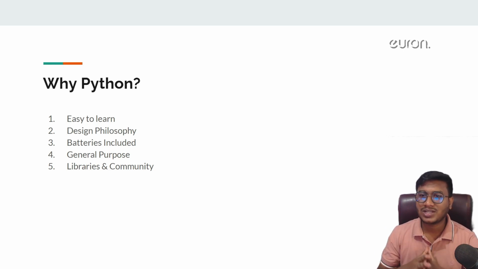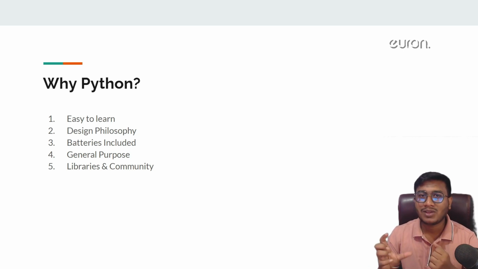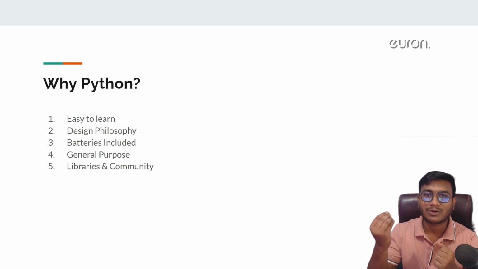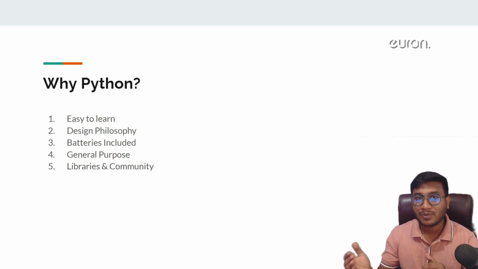And the third point, actually, you can see the batteries included. So batteries included means it's not actually actual batteries. Batteries means it already has lots of predefined functions, predefined functions and methods. So this will help you to write your code in a faster way. So this particular functionality is not available inside other programming languages.